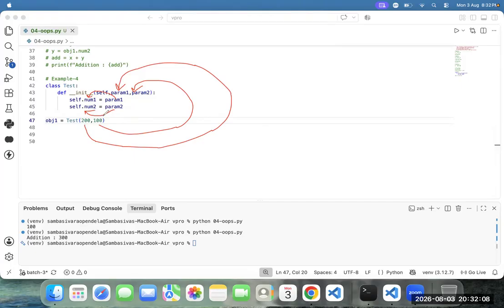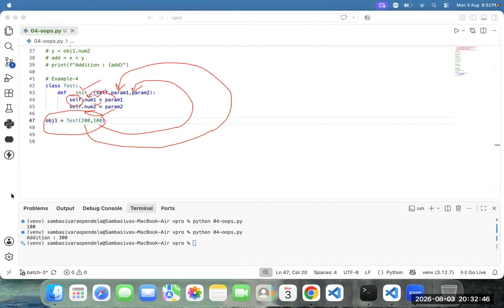Are we initializing while creating the object? Yes, we are initializing while creating the object. How is it possible? With the help of the constructor. What is self here? Self is the brand for the instance. If self is there, the Python compiler recognizes this is an instance variable, and this is an instance variable. Self represents the instance. Got it now?